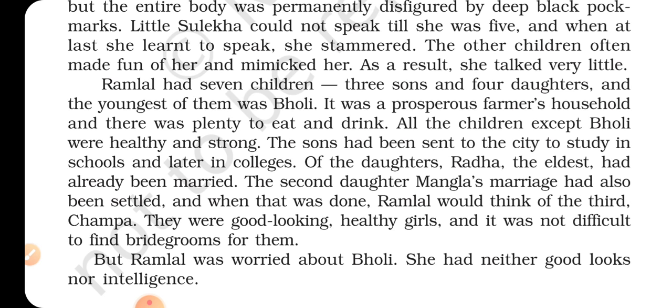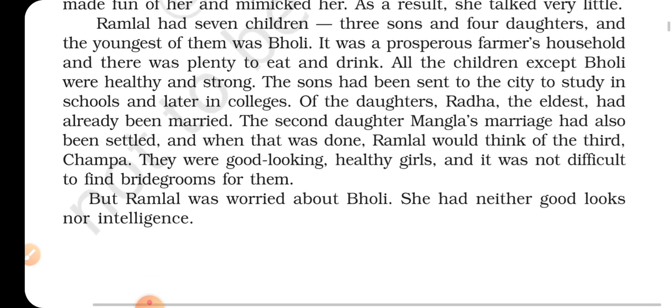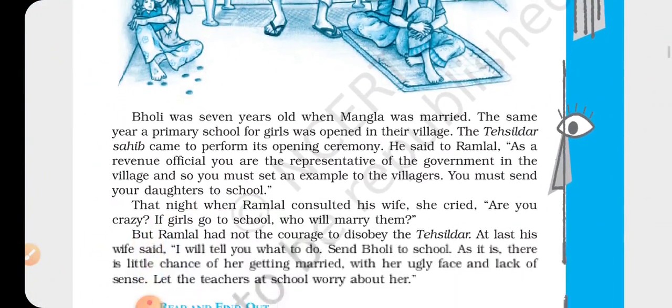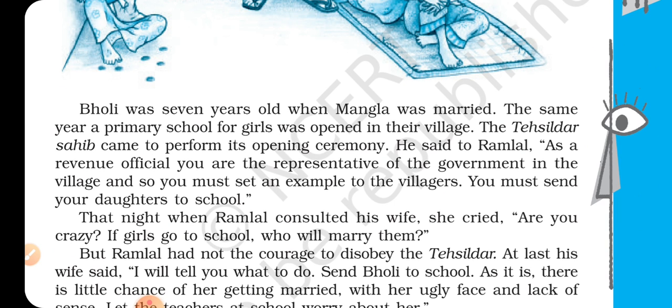Now here, Bholi was 7 years old. Bholi was not beautiful or intelligent too. So it was not easy to find a bridegroom for her. And this is the main cause of tension for Ramlal. Bholi was 7 years old when Mangla was married.